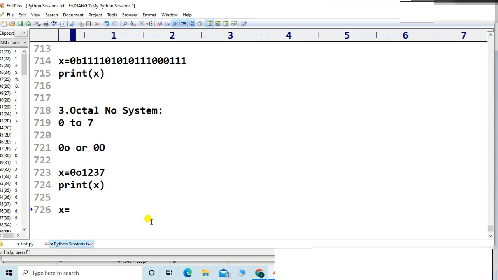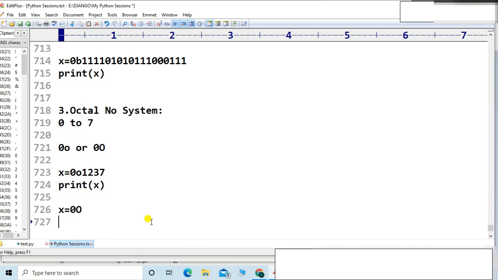x is equal to 0, and this time I will take the capital O. Now 777. It is the largest 3-digit octal number.